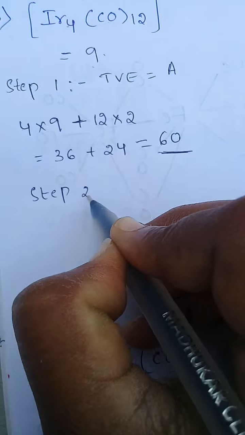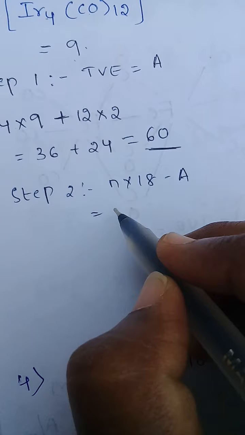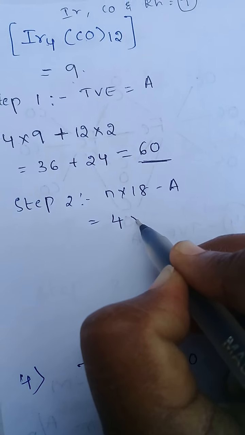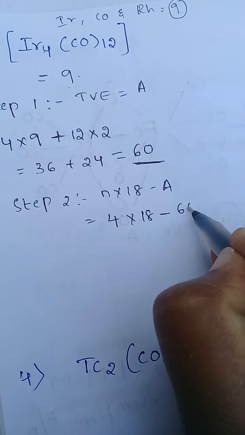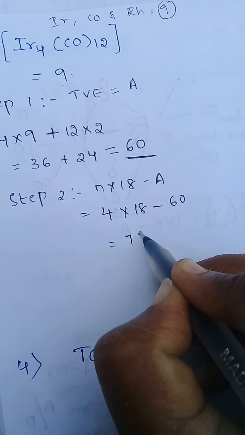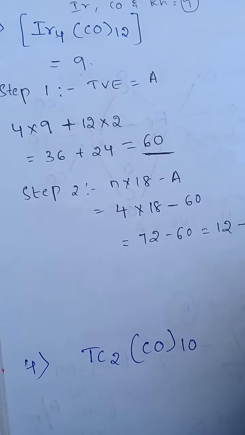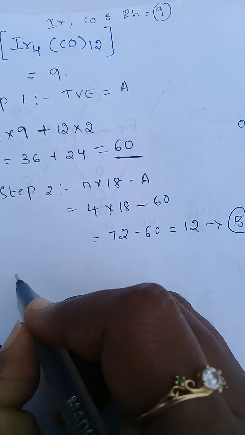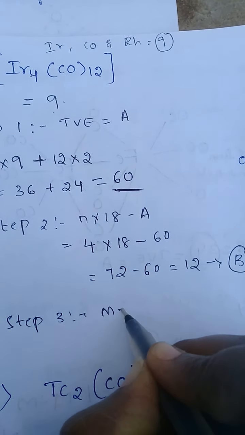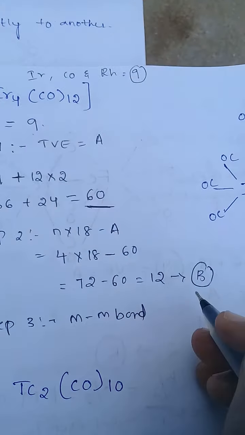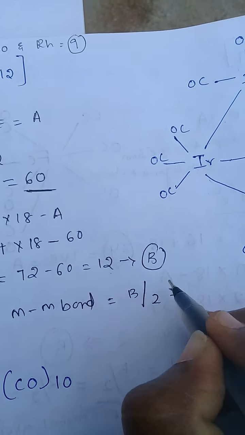In the second step, N into 18 minus A. N means number of metal atoms. 4 metal atoms are there, so 4 into 18 minus A equal to 60. 72 minus 60 equal to 12. So this is the B. In step 3, number of metal bonds. Metal bonds equal to B by 2. What is the B here? 12.